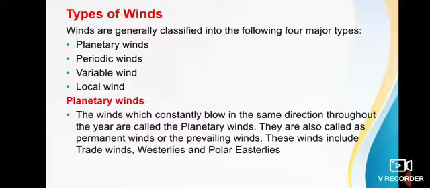What is planetary wind? The wind that constantly blows throughout the year in the same direction, we call planetary winds. These planetary winds include trade wind, westerly wind, and polar easterly wind.